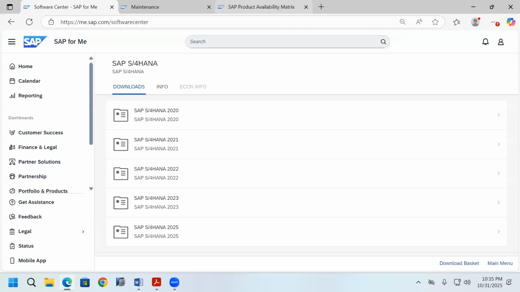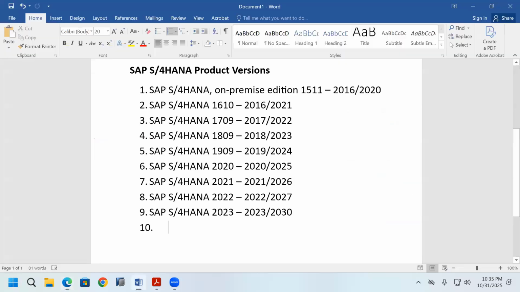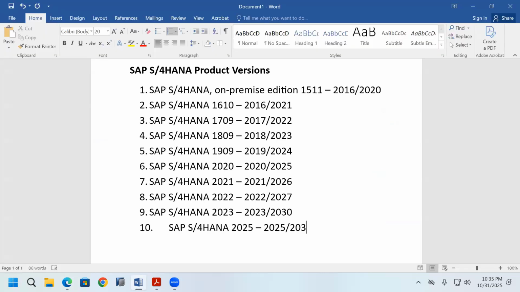Now the latest version is SAP S/4HANA 2025. In which year was it released? 2025. It was released this month only. 2032 is when the mainstream maintenance is completed. So in total, they have released 10 versions.